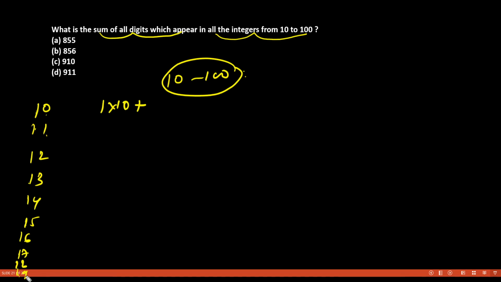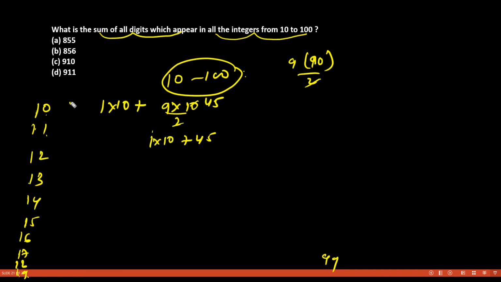So 1 to 9, you have the sum. You can do it by n(n+1)/2. So that will be 9 into 10, because n plus 1 is 10, divided by 2. So this becomes 45. Okay, 45. Now from 10 to 99 you have to repeat this process.